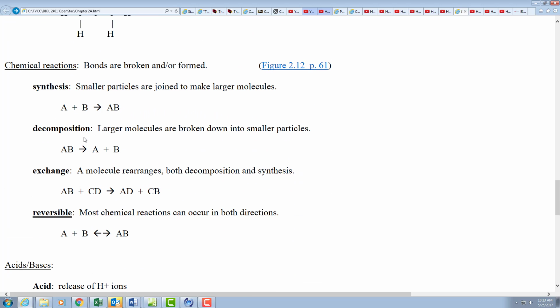Different types of reactions we see. We see synthesis reactions. These help to build things up. A plus B gives you now AB. We've joined 2 particles together to make them bigger. Decomposition, just the opposite. Take some large particle and you break it up into its constituents. AB equals A plus B. Exchange reaction. I always like this one. Molecules rearrange, and gain or lose just switches. AB and CD now AD and CB.